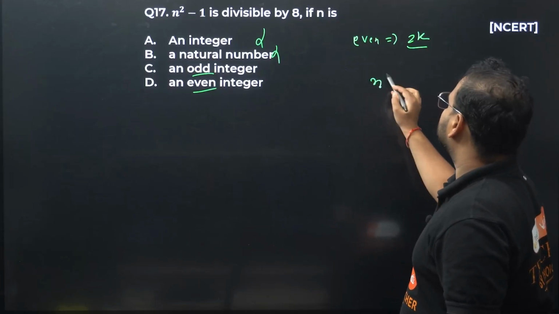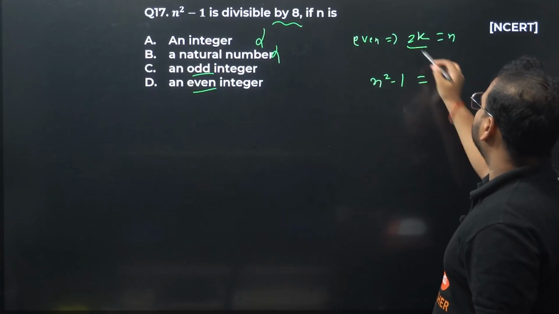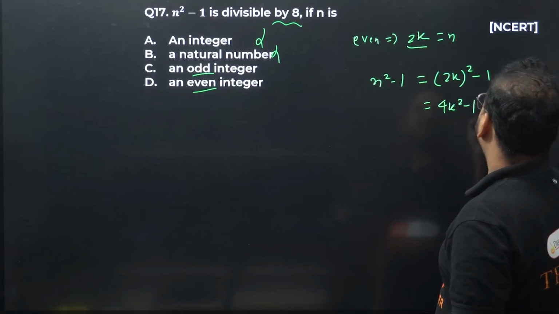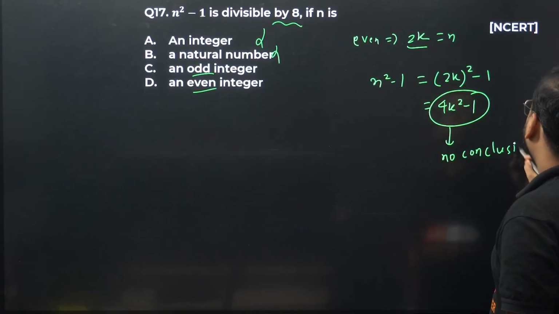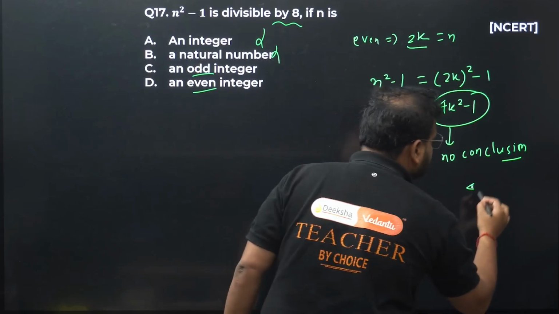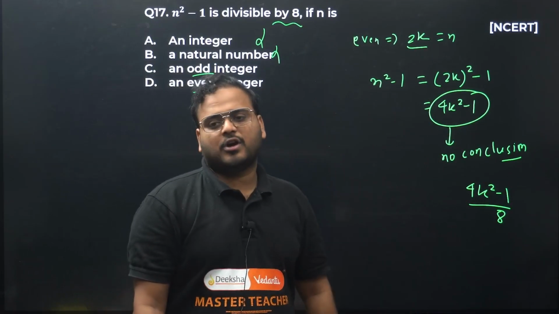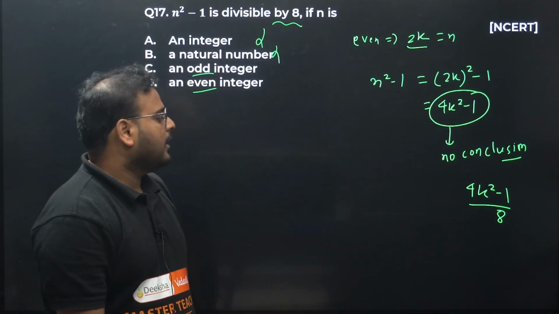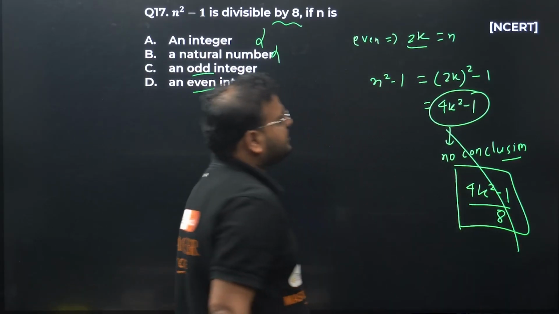What is the number given to us? N square minus 1 should be divisible by 8. We'll see that later. Put n value as 2k. 2k the whole square minus 1 is 4k square minus 1. No conclusion. Can you say from here? If it is divisible by 8, then if I divide 4k square minus 1 by 8, I should get 8 cancelled, right? Can you do that right now? Of course not. It will depend upon the value of k in all the cases. We can't say that for sure. So we don't have a conclusion like this. It means even is not possible.